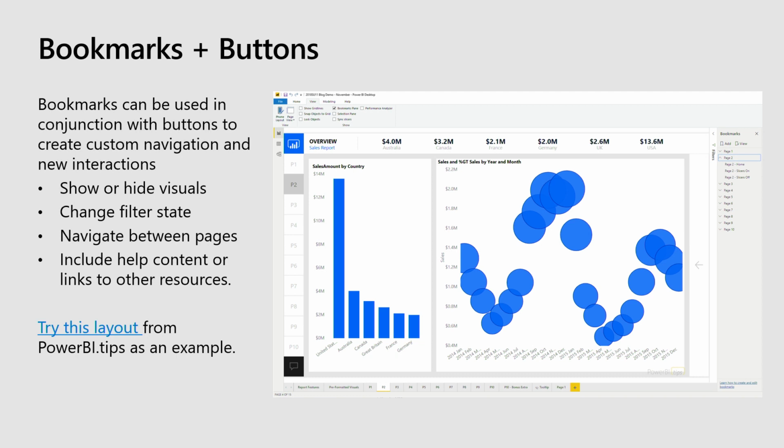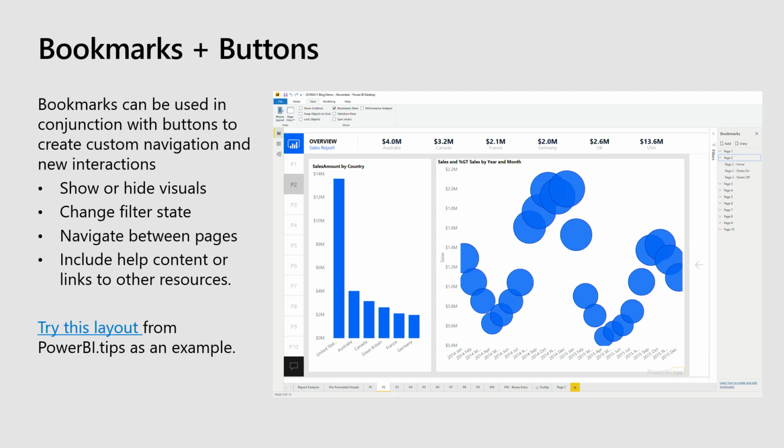So bookmarks are this foundational element of Power BI that are really worth exploring, especially if you want some custom navigation, some options in terms of switching between visuals. If you have particular users that are going to go down one path and another set of users that will go down another, bookmarks might be a way for you to help fork people in the road and get them to the right place. Amanda mentioned Power BI Tips as a website. We really recommend you try those out. They have a bunch of great templates, and a lot of them use bookmarks to do navigation.